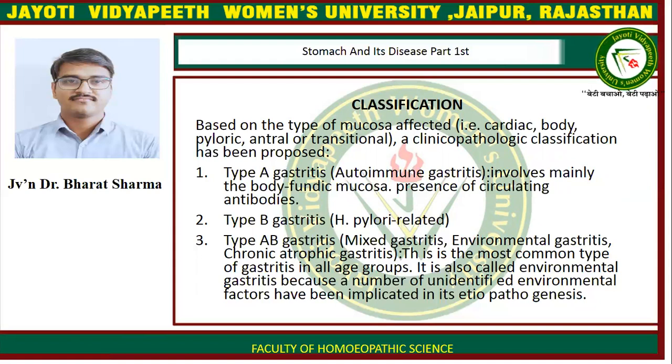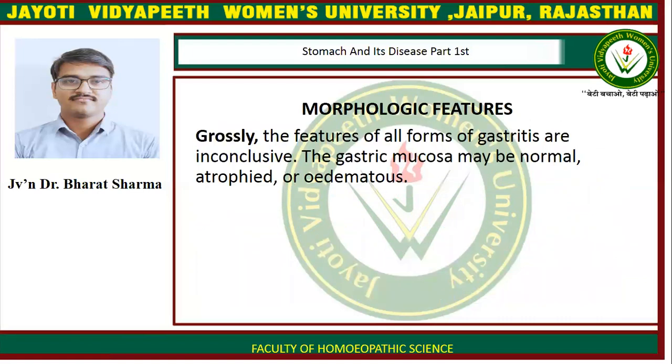Type A gastritis, autoimmune gastritis, involves mainly the body, fundic mucosa, presence of circulating antibody. Type B gastritis, related to H. pylori infection, or type AB gastritis, also known as mixed gastritis, environmental gastritis, or chronic atrophic gastritis. This is the most common type of gastritis in all age groups. It is also called environmental gastritis because a number of unidentified environmental factors have been implicated in its etiopathogenesis.